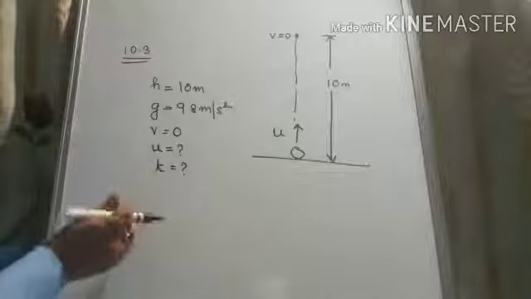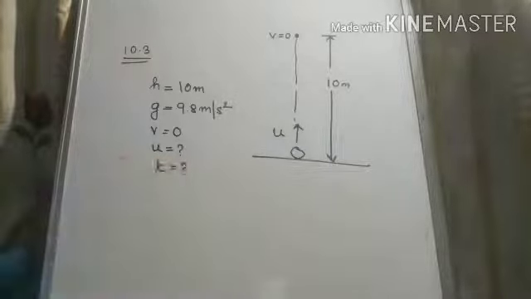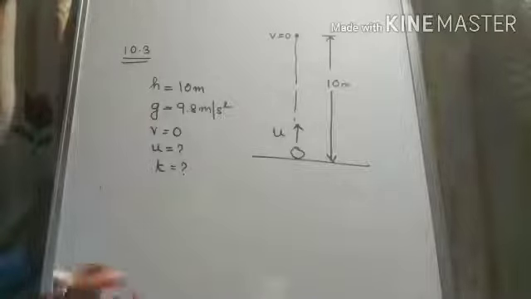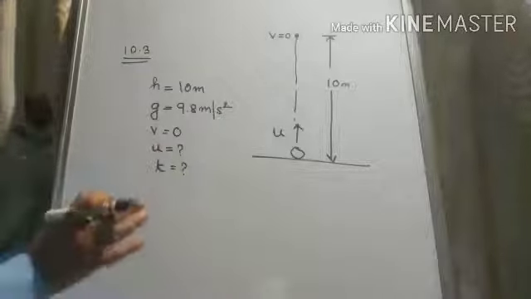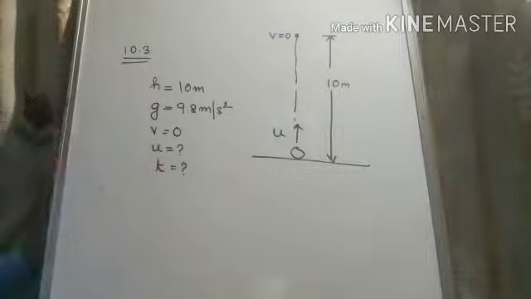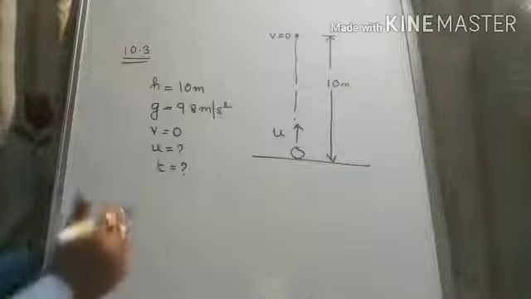So here you see the first two equations. The first equation is v is equal to u plus gt. The second equation is h is equal to ut plus half gt square. In both these two equations t is there, but here you see t is unknown. So we can't use these two equations to find out u. So we have to use the third equation, that is v square is equal to u square plus 2gh.